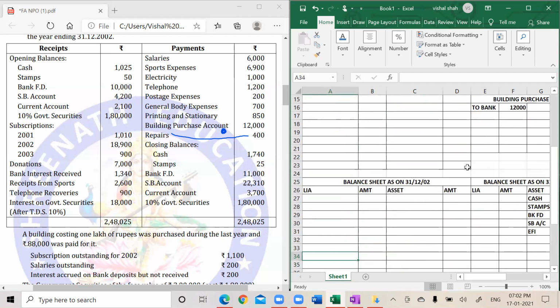Closing balance will go in the closing balance sheet, asset side. Okay, cash, stamps, bank FD, then saving account, then current account, and then endowment fund investment, government securities.